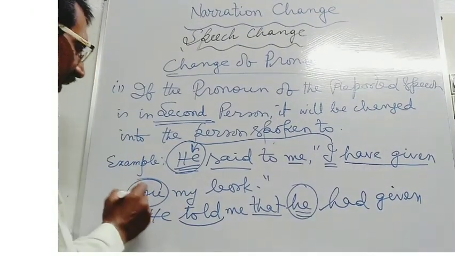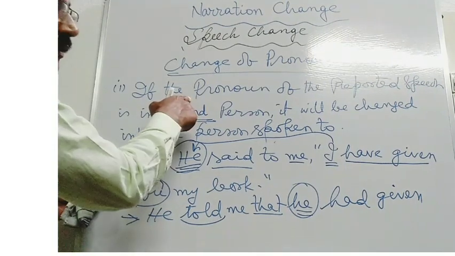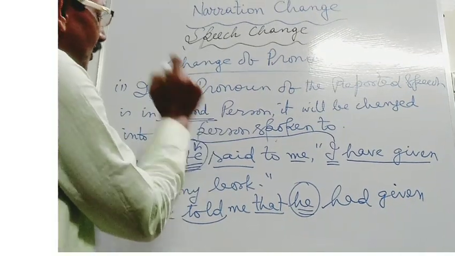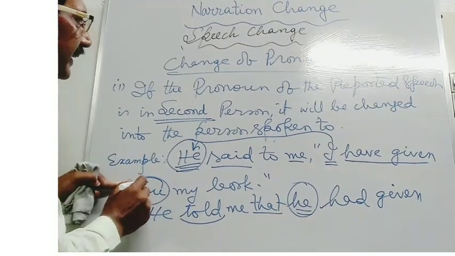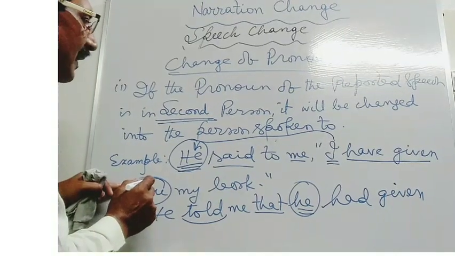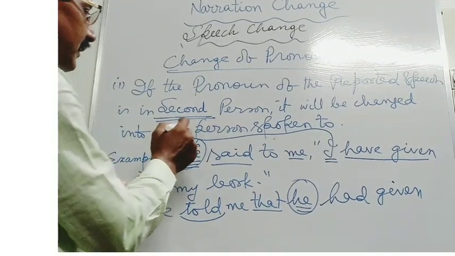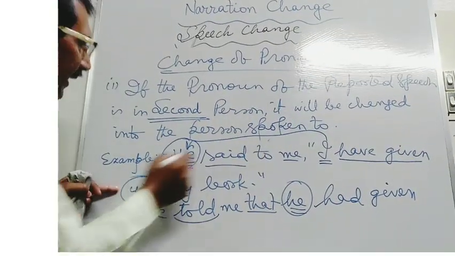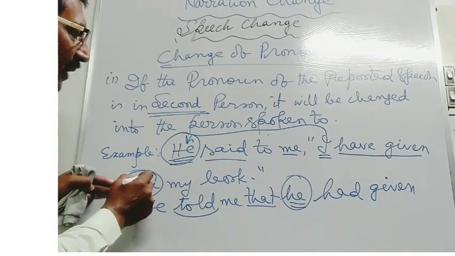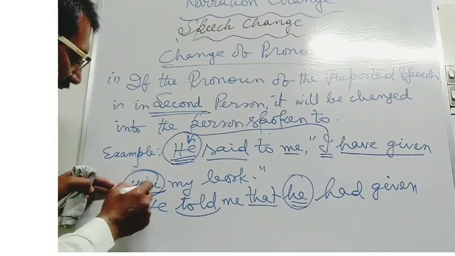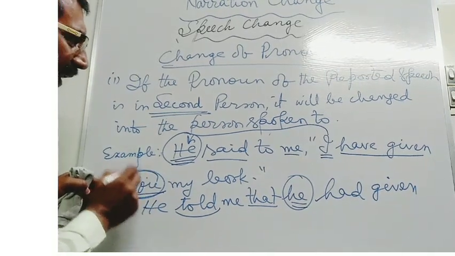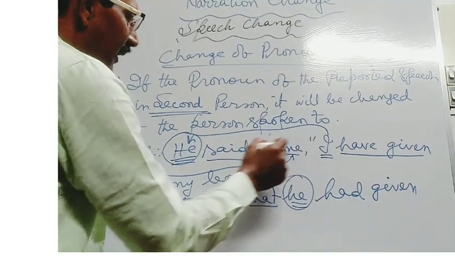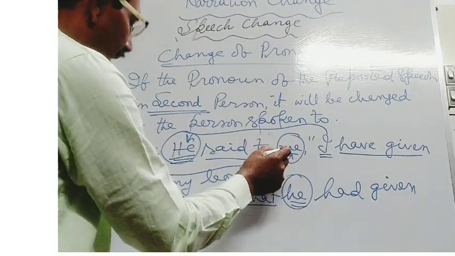Here you is there. You is the second person pronoun. Now this is the rule for changing the second person pronoun. If the pronoun of the reported speech is in second person, it will be changed into the person spoken to. Here, you is the person spoken to, so you will have to remove it by the use of me, because here me is the person spoken to.